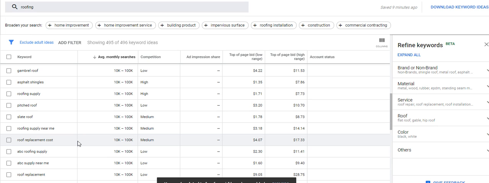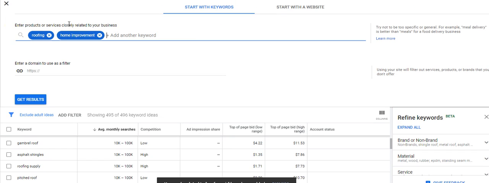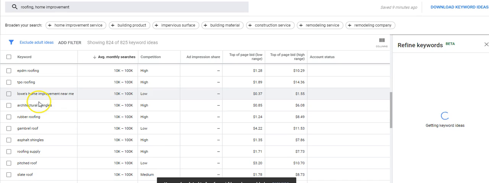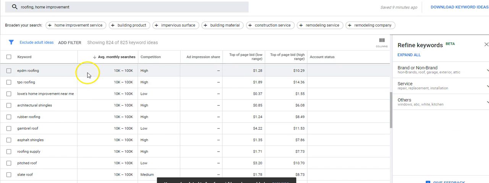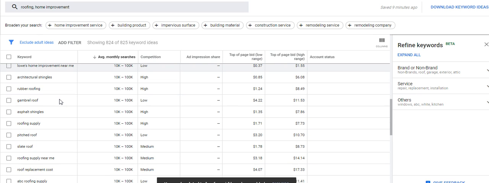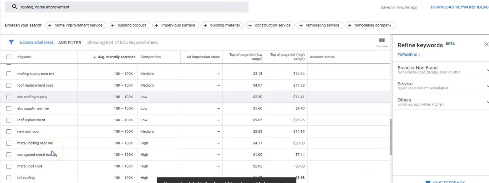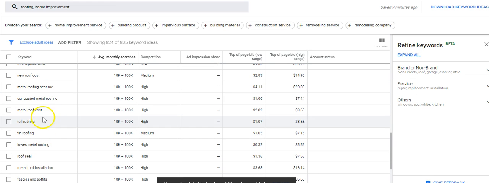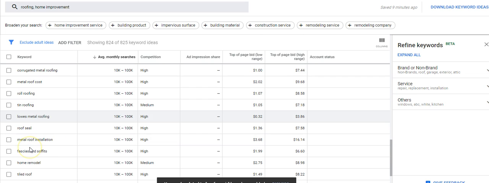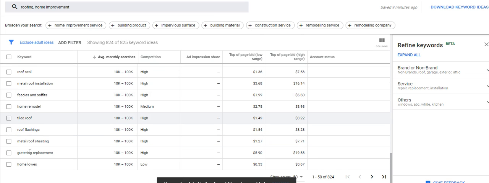Now, this planner also says, you know what, why don't we look at home improvement? Let's add home improvement into the keyword, right? Now we'll get new results again. And it'll add more things in home improvement that might work for you as well as roofing. So you would go through all these keywords and try to find the best keywords possible. And a lot of them are looking at Lowe's. Now Lowe's is really doing huge on home improvement. Look at that, pretty crazy, right?